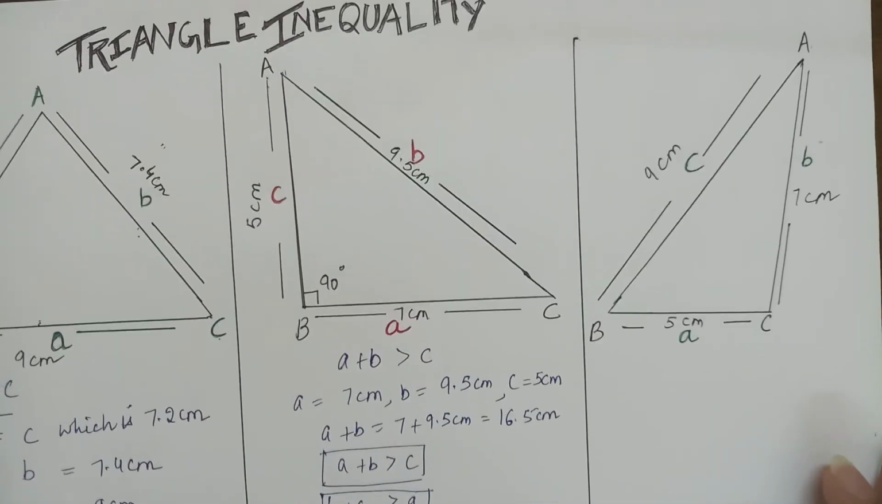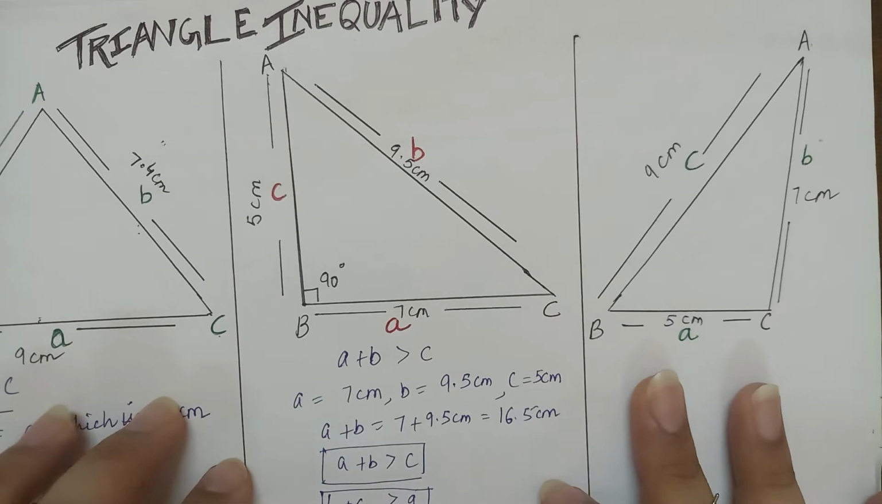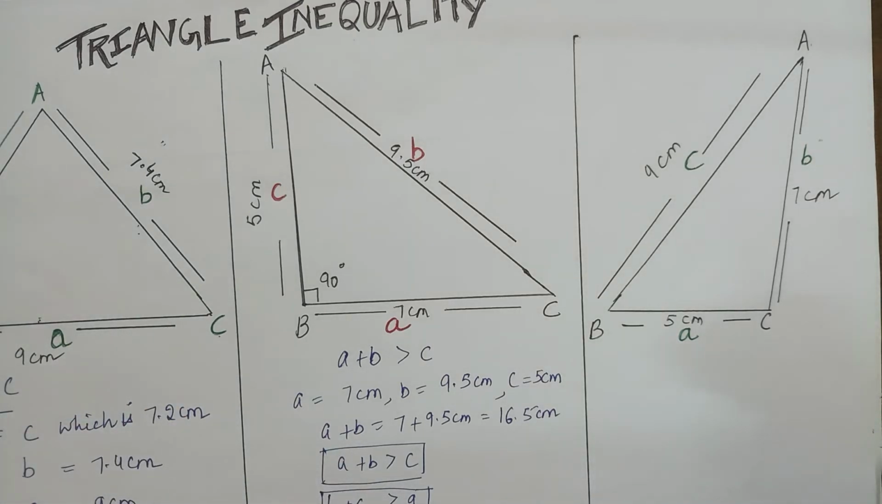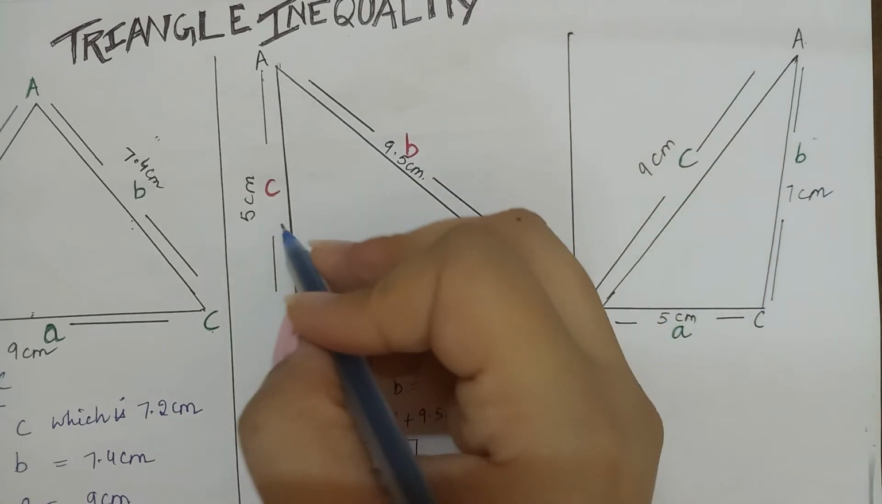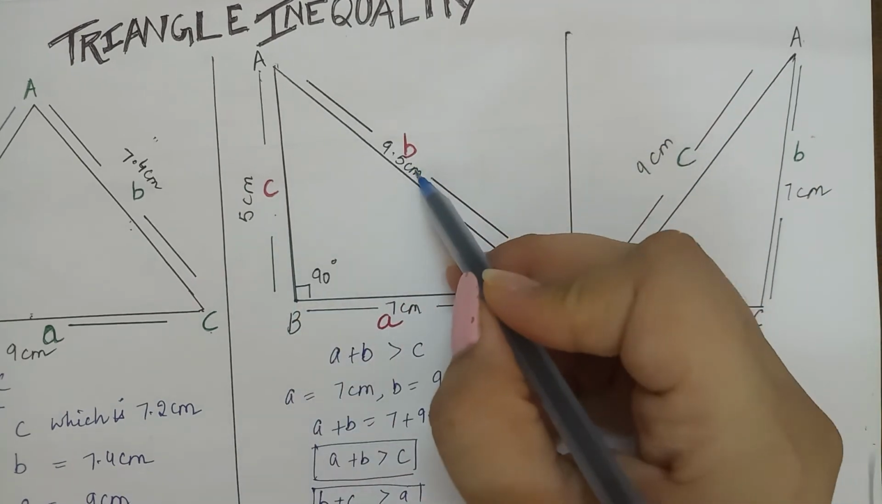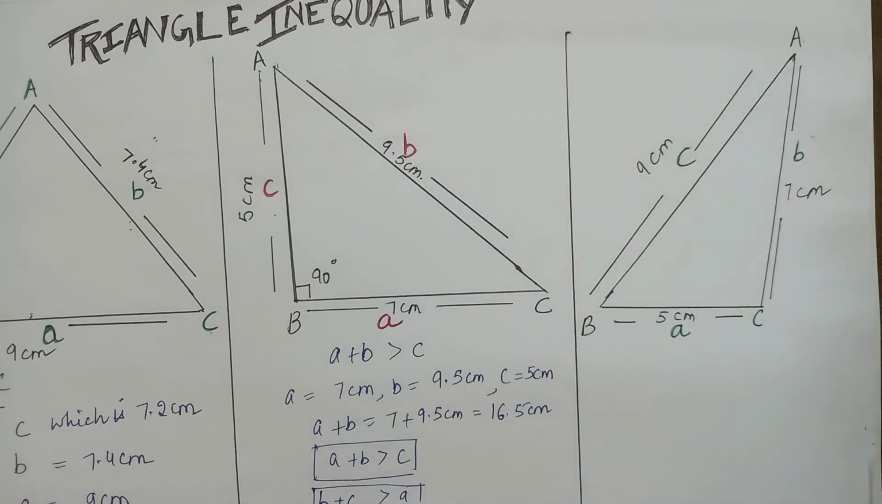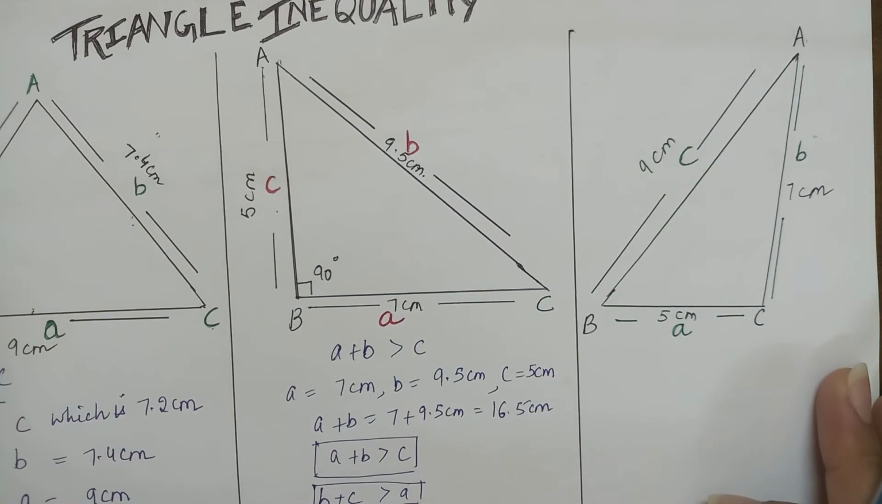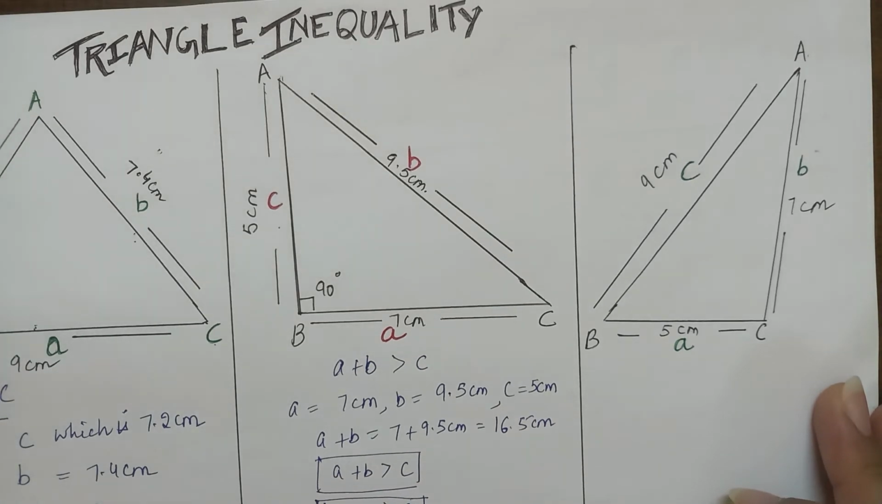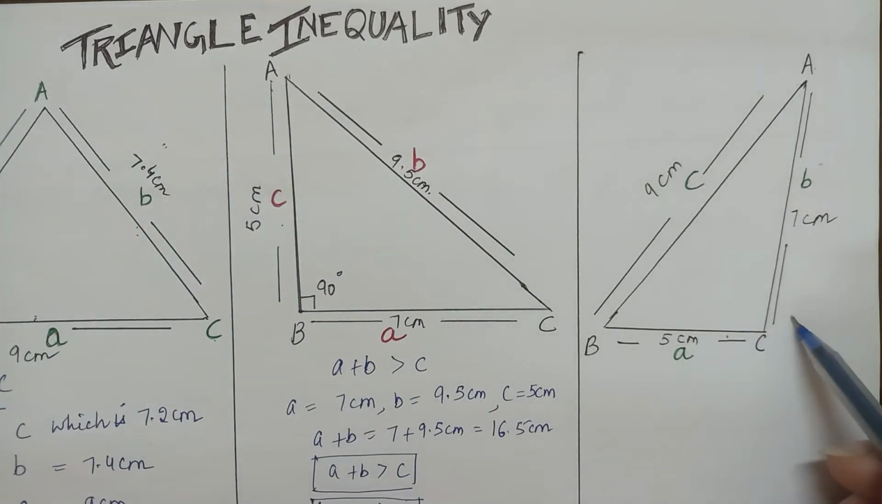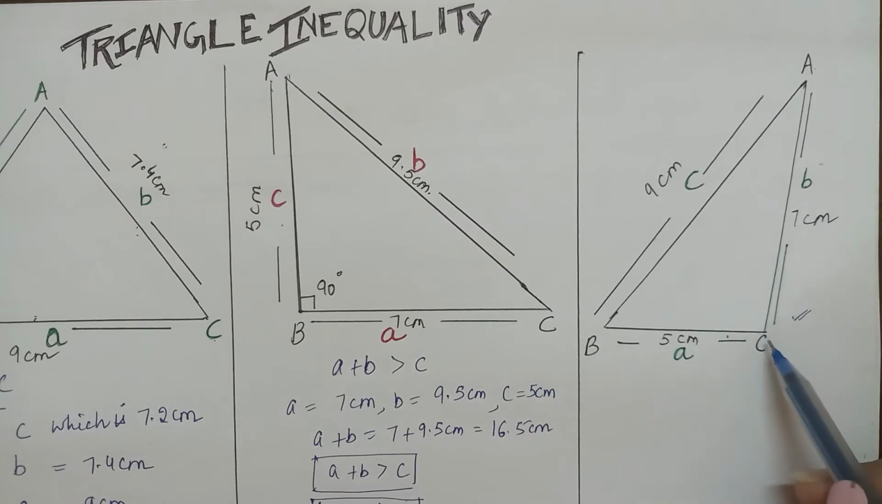So, in this triangle also, the triangle inequality property holds as C plus A is greater than B, B plus A is greater than C, and C plus B is greater than A. And one more thing that I want to discuss, that a triangle is formed only when the triangle inequality holds here. Now for the third triangle, I want everyone to do this and check whether the triangle inequality holds here or not.